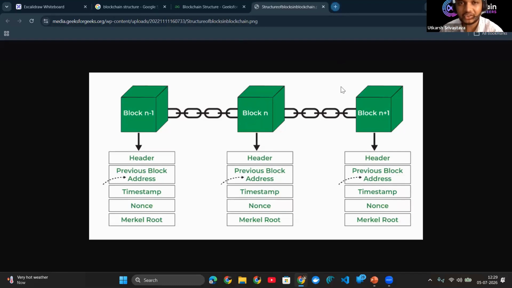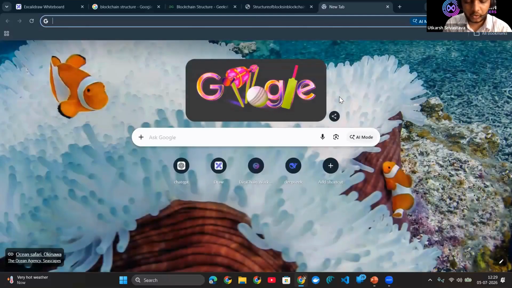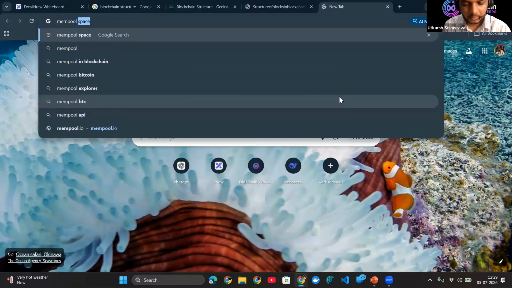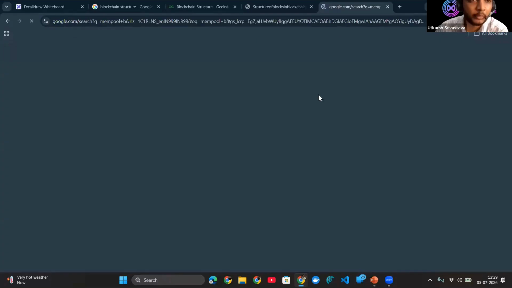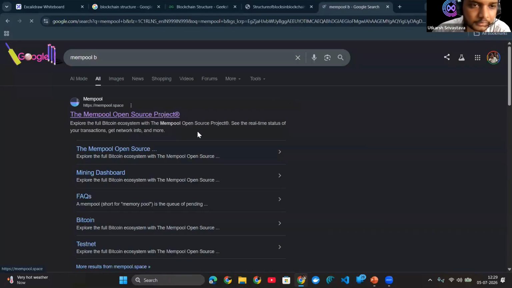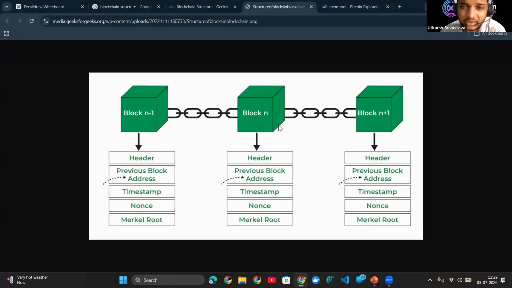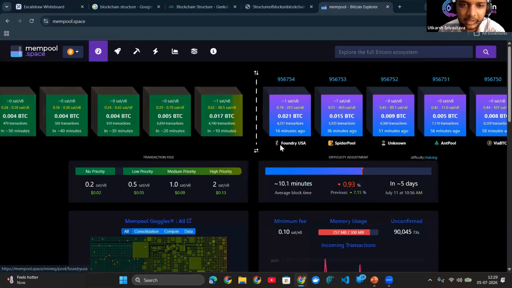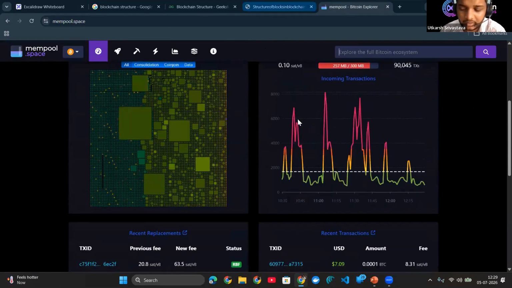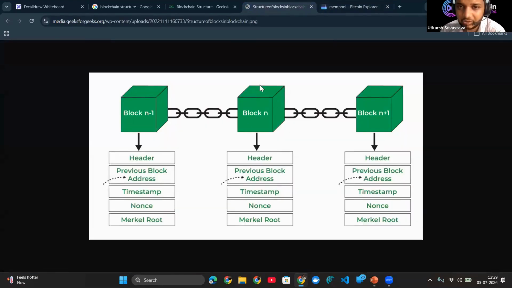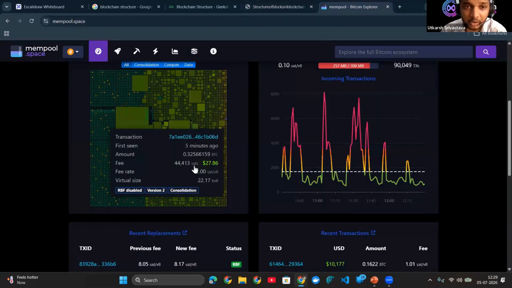Let me visualize this even more by going to the block explorer of Bitcoin. The simple image which you are seeing here is just a simple square block. You can understand better how this stores lots of transactions and how it gets stored in the blockchain. The simple structure you are seeing here, just a square, or we can say a cube, is the actual structure of a real block.